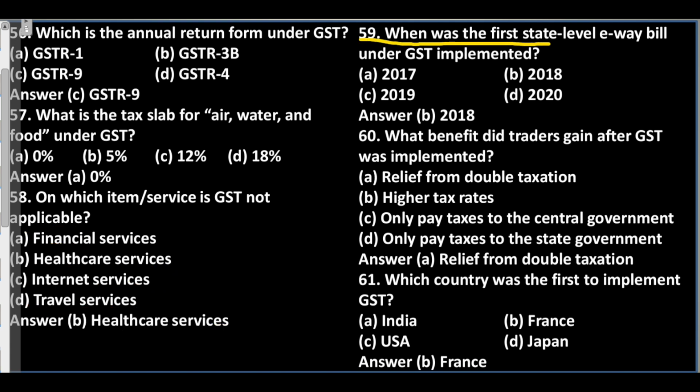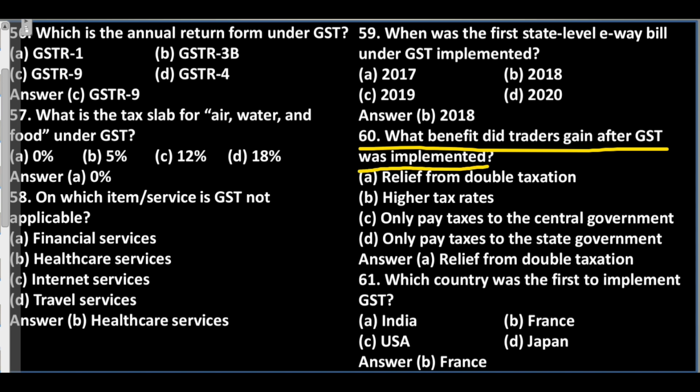Question 59. When was the first state-level e-way bill under GST implemented? A. 2017. B. 2018. C. 2019. D. 2020. Answer: B. 2018.